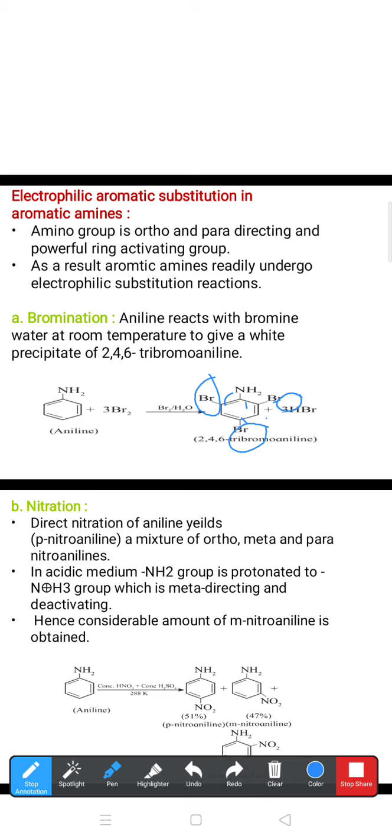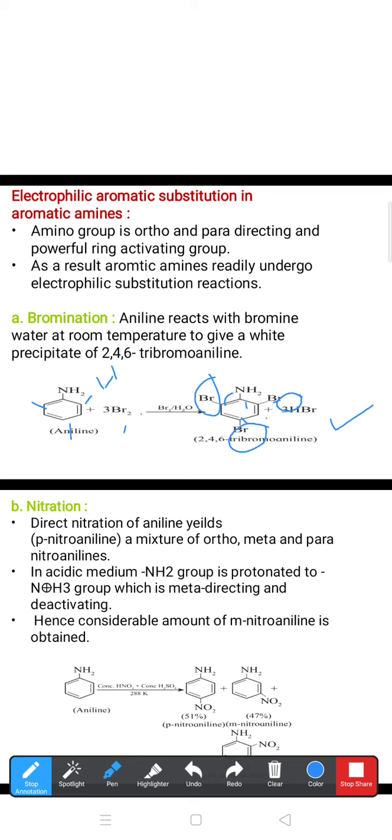Why three HBr? Because from this aniline, there is a hydrogen that can be replaced by Br. Here also a hydrogen that can be replaced by Br. From this also an H that can be replaced by Br. So these 3 H react with 3 Br and we get three HBr as the byproduct. And 2,4,6 tribromoaniline is the main product, which comes in the form of a white precipitate during the course of this bromination reaction of aniline.